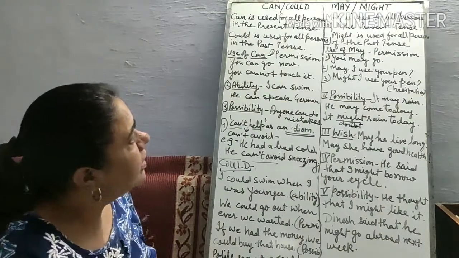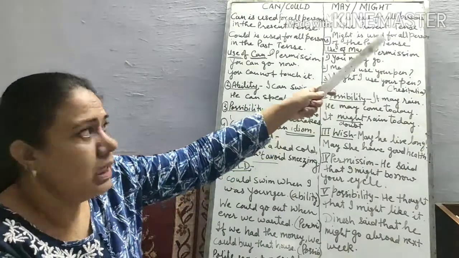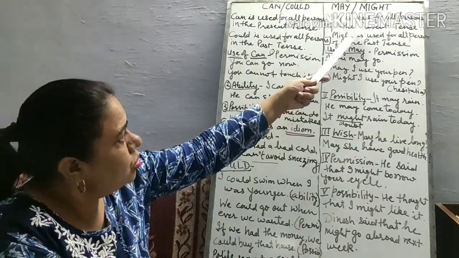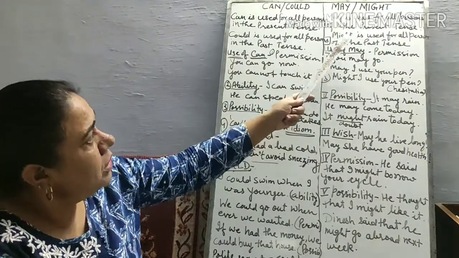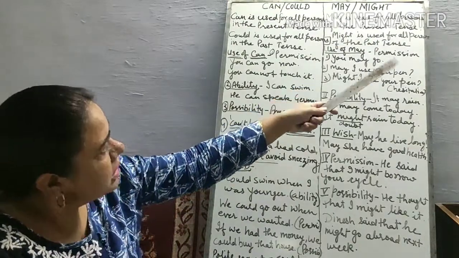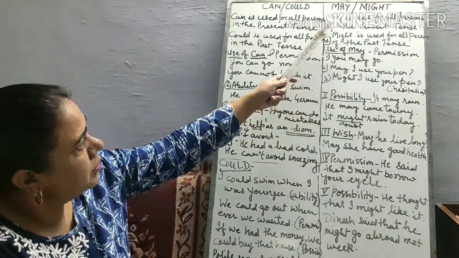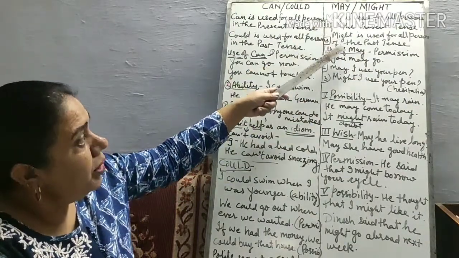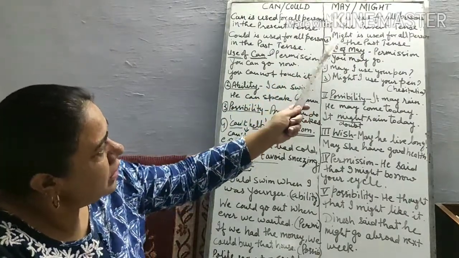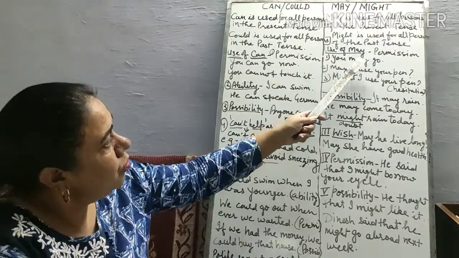Now next we take may, might. May is used for all persons. As we use can for all persons, could for all persons, may is also used for all persons of the present tense. In present tense we use may with all persons. Might is used for all persons of the past. Might is the past of may, so it is used in past tense, and may is used in present tense with all persons.